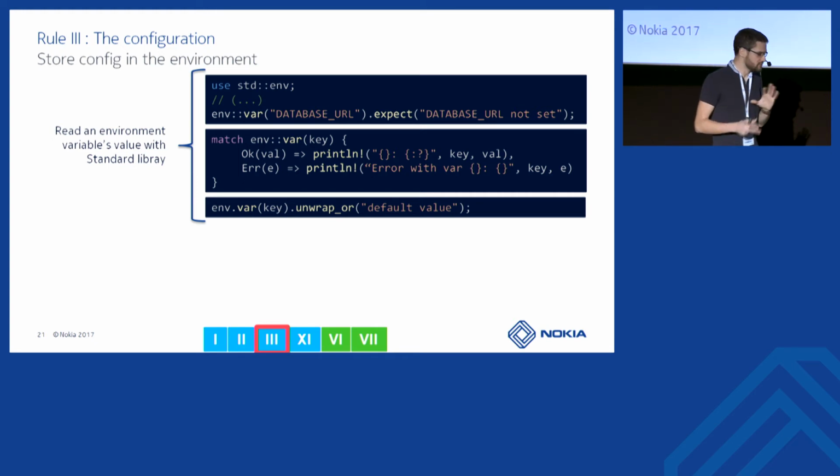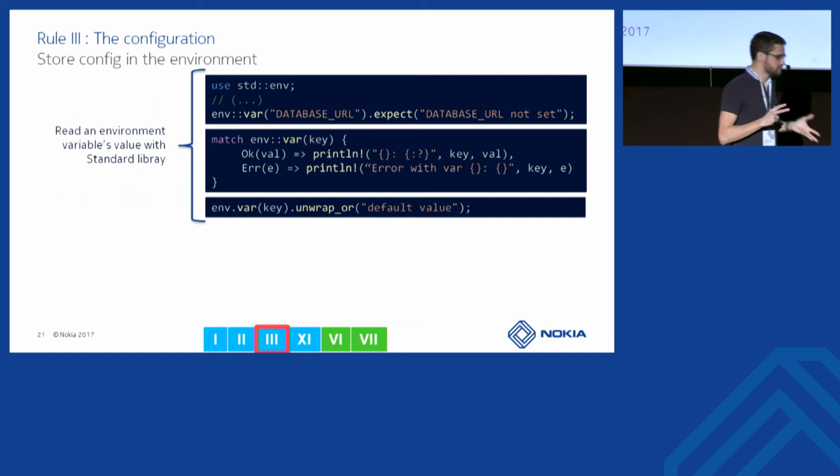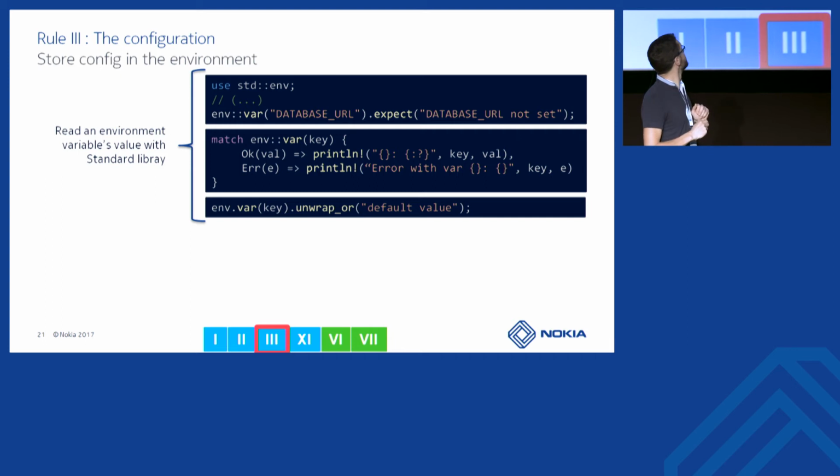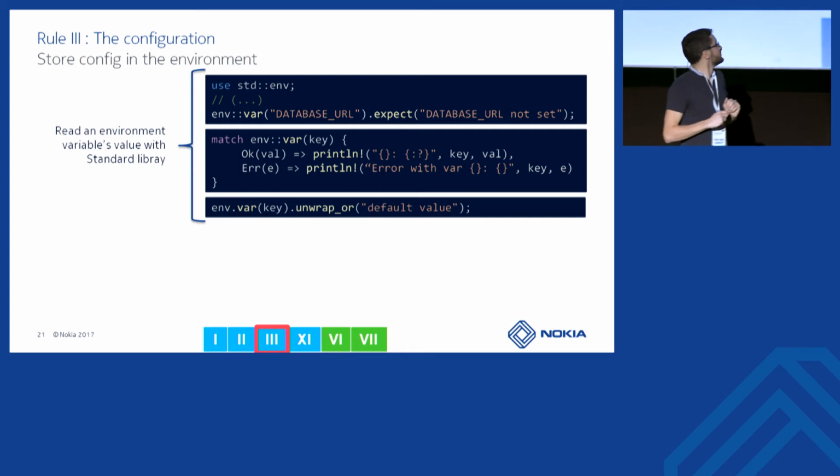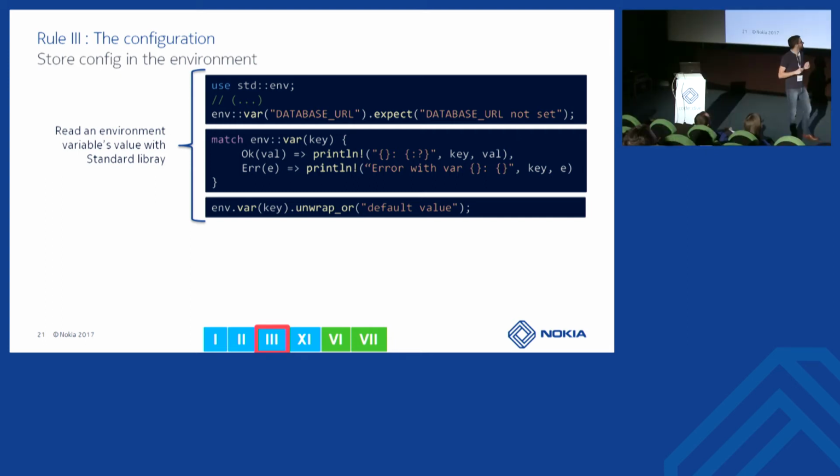Result is an enum having two possible values, Ok and Err, like this one here. So you can, if you want, do some kind of pattern matching on this result to extract the value in the case of Ok, or to extract the error in the case of an error.